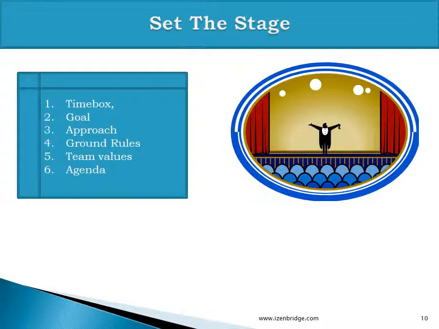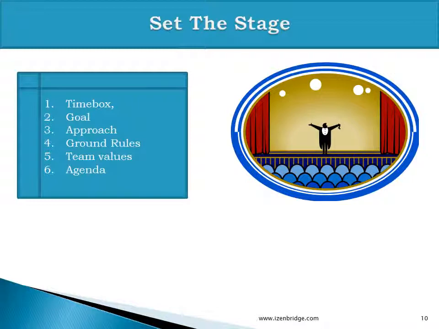Set the stage is the first activity for a retrospective meeting. Here we decide what the time box for the retrospective meeting is going to be. If we talk about sprint retrospective, from Scrum we have a recommendation that for a 30-day sprint, the retrospective should be time boxed to 3 hours. In general, for a release and project retrospective, we still need to identify the time box of the retrospective. We need to identify the goals, approach, and ground rules. We need to reconvey, reinitiate, and reaffirm the team values. And then a Scrum Master and facilitator should also propose an agenda.